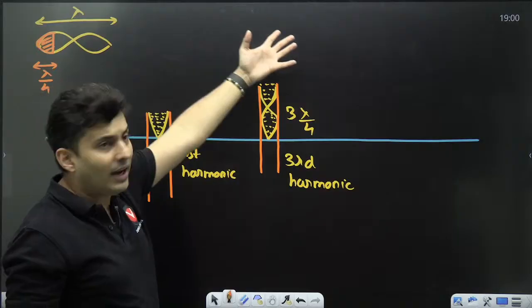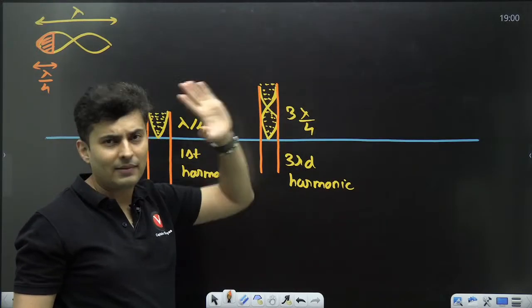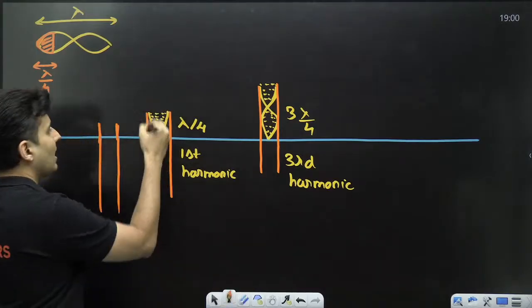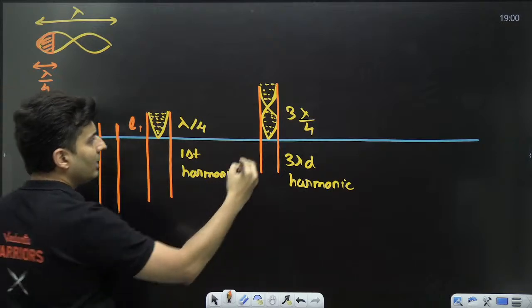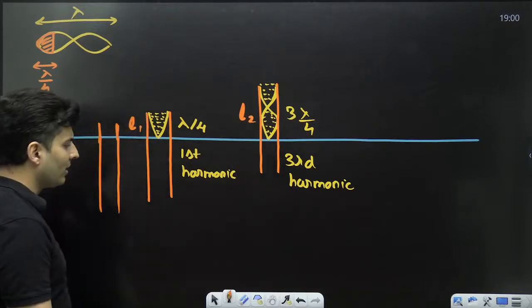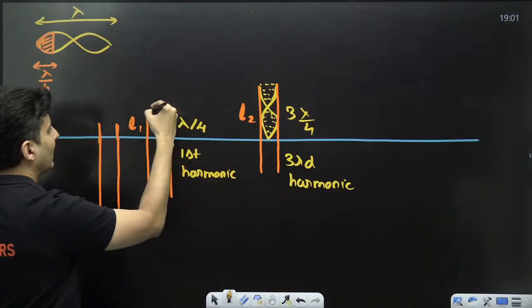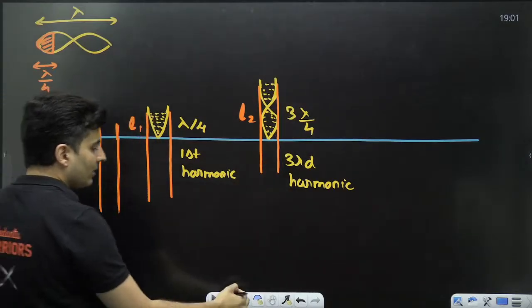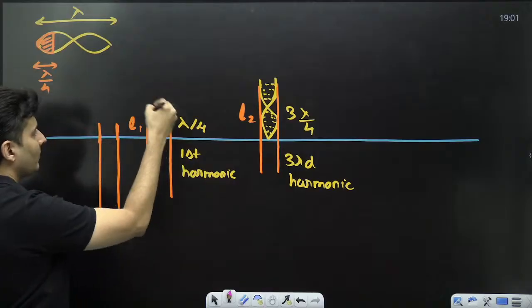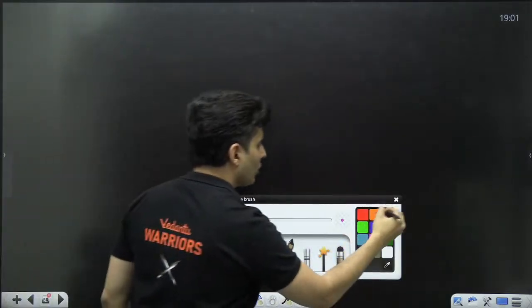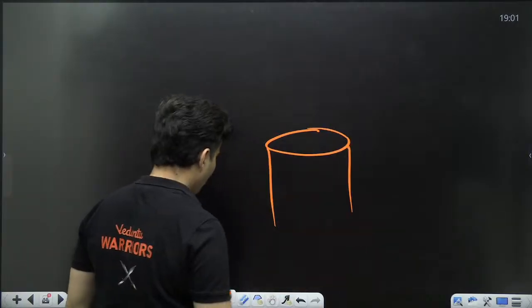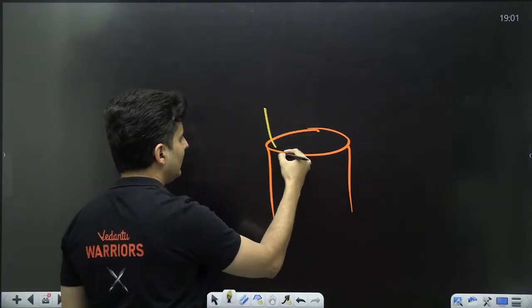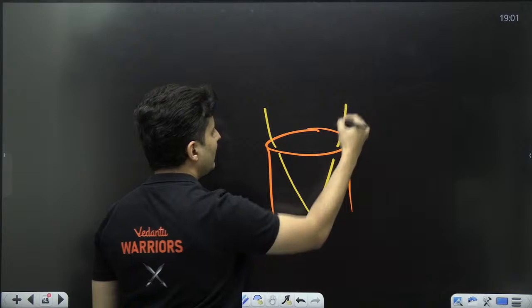Next one you will get 5 lambda by 4, fifth harmonic, 7 lambda by 4, seventh harmonic, and so forth. Now the length which is above the water surface, if I call it L1 here, and this length, if I call it L2 over here, the problem is the antinode is not exactly here. It is formed slightly outside. The reason for that is something called the end correction. So when you have an open pipe, the antinode is not formed exactly here. It is formed slightly outside.